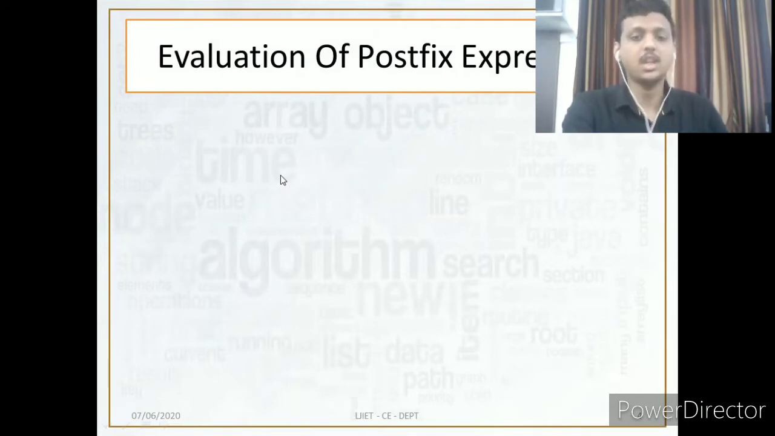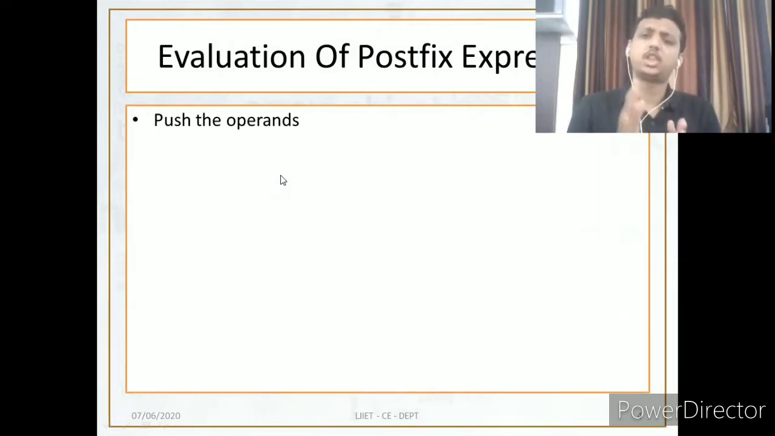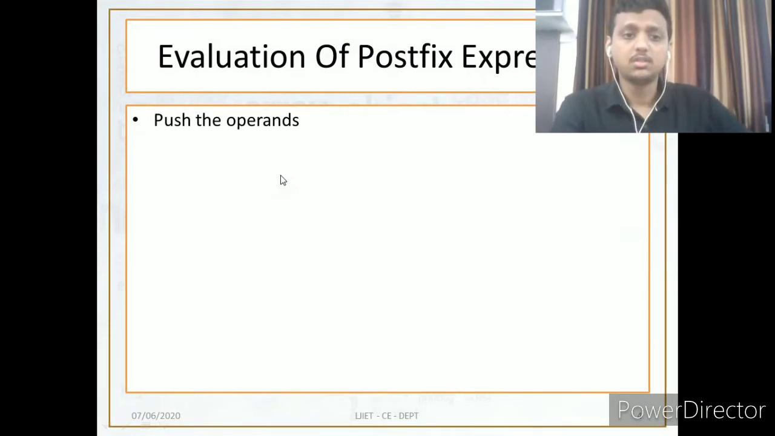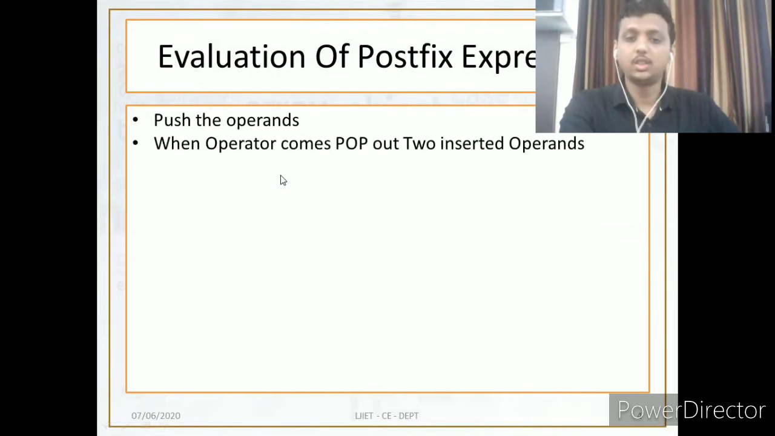First, these are some basic steps for how you can evaluate a postfix expression by using stack. These are the example types of questions. But before that, I would like to teach you how we can do it by using the steps. The first step is to push the operands inside the stack. When you find any operator, then pop out the two inserted operands from the stack.